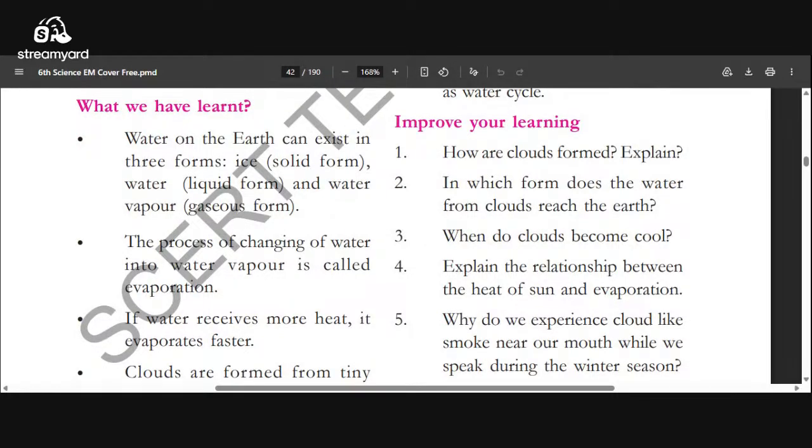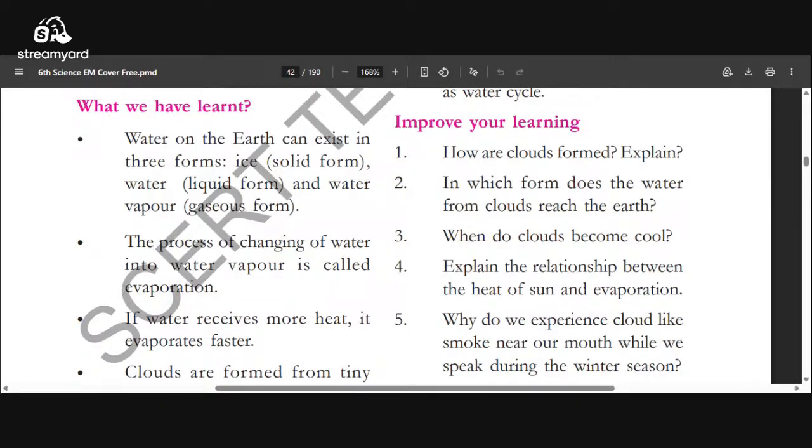How are clouds formed? Explain. Clouds are formed due to evaporation and condensation. First, water changes into water vapor that reaches a high level of the atmosphere and contacts the cool air and it forms clouds. When it becomes too much cool, then it changes into rain.